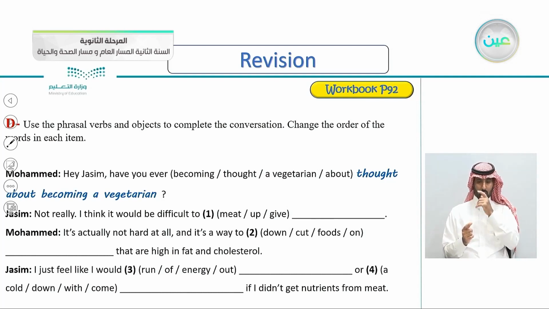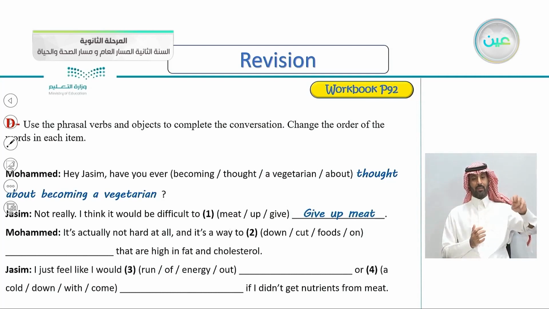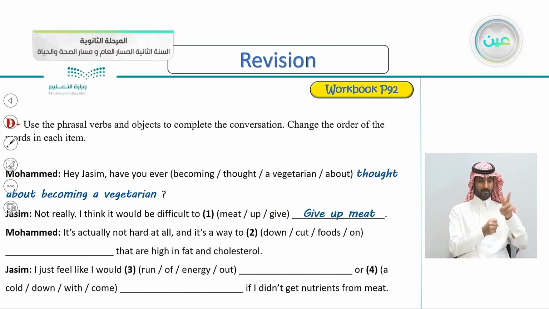Meet up, give. So what's the correct order here? Give up meat. Muhammad: It's actually not hard at all, and it's a way to cut down on foods that are high in fat and cholesterol. So, cut down on foods. The correct order is, yes, cut down on foods.